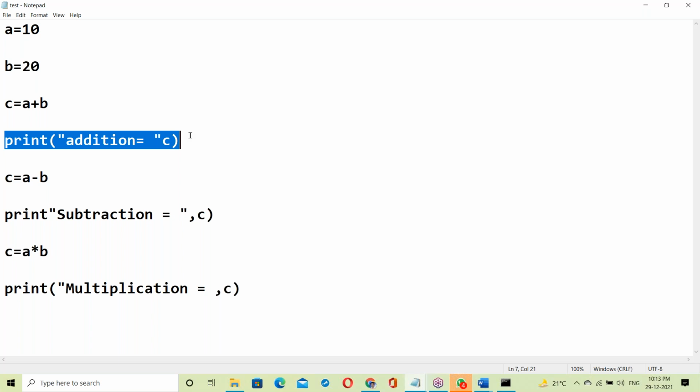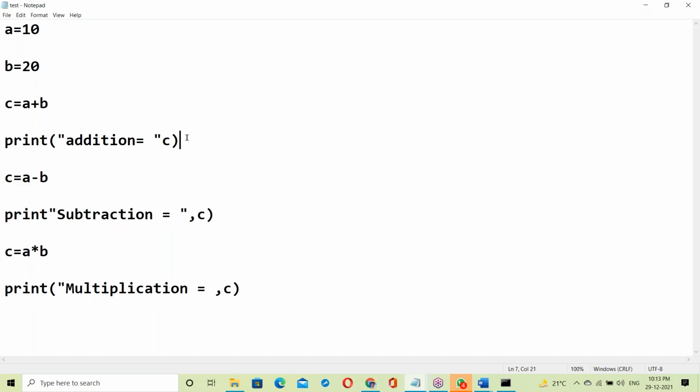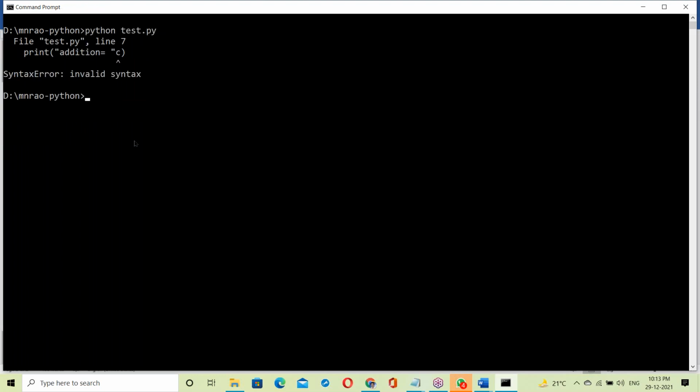Yes, here an error comes, it simply stops. Even the other errors are not checked, right? It only stops here. Yes, that is the working of the interpreter. Any error comes, the interpreter stops. Okay, so it stops here, right? Just stop it here. Okay, CLS.